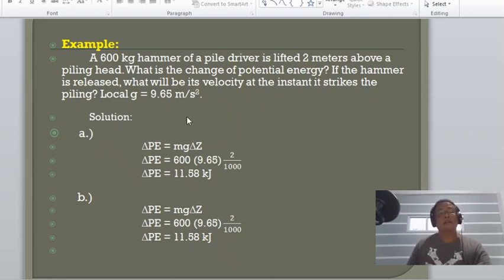You can also solve it this way. It was not included in the slides, so it was omitted.